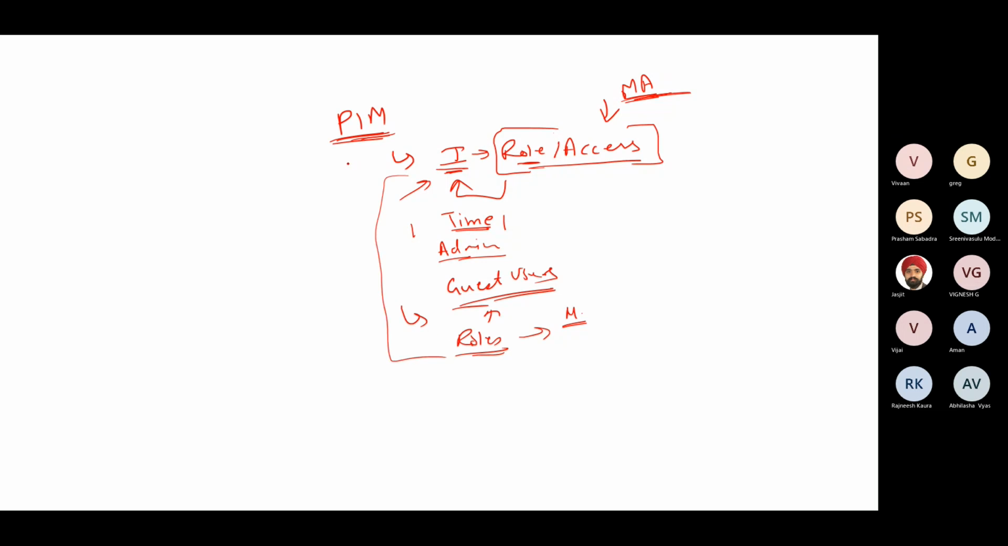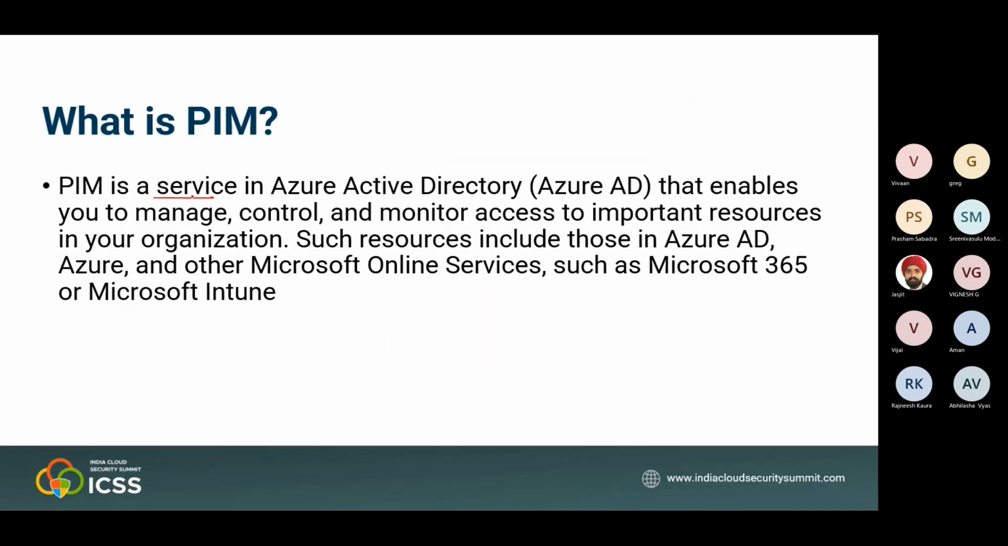And what is PIM? As you can see on this screen also, it is basically a service provided by Azure AD. This particular service enables us to manage, control, and access Azure AD roles, Microsoft 365 roles, or any other online services roles, or custom roles which you are creating as a requirement of your organization. So built-in roles, custom roles, Azure roles, all those roles you can manage with the help of PIM. How we can manage and assign them, we will see in the upcoming slides and demos.